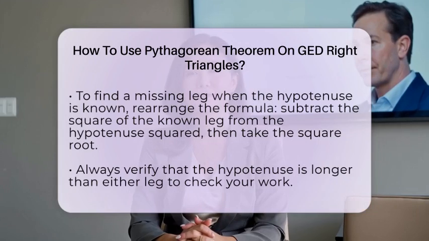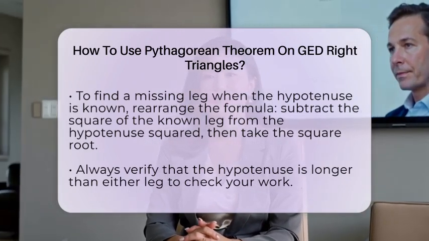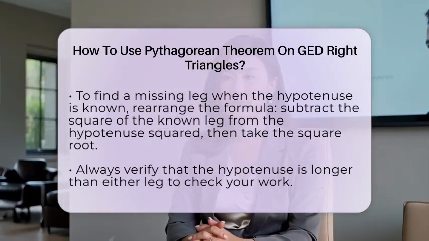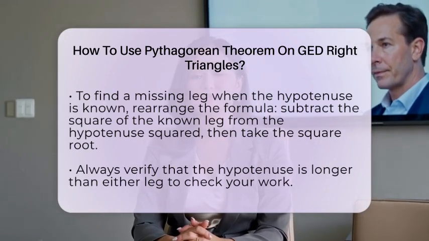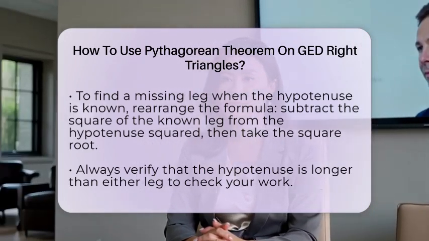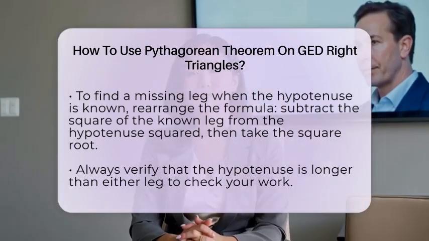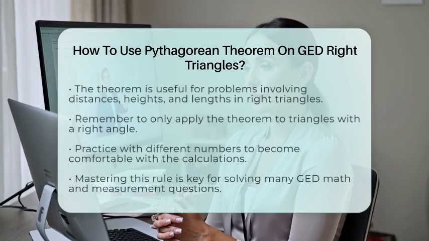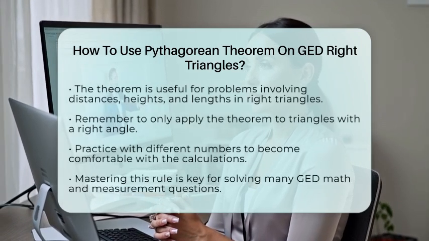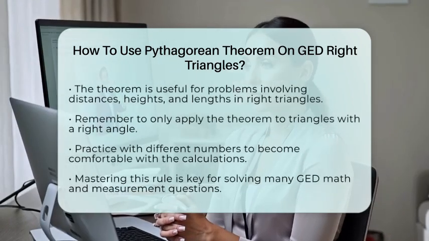Always double-check your work. The hypotenuse should be longer than either leg, so if your answer is shorter than the known leg, you need to recheck your calculations. The Pythagorean theorem is very useful for solving problems involving distances, heights, or lengths in right triangles.